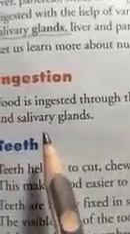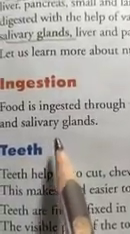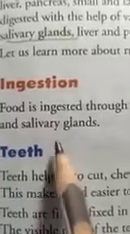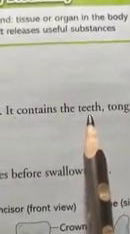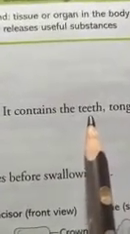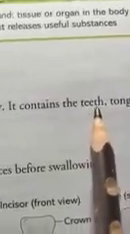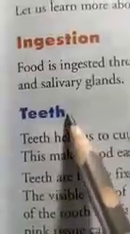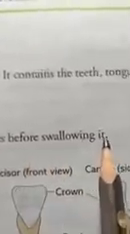Dear students, we have learned that the process of taking food into the body is called what? Ingestion. Human beings have a mouth for the ingestion of the food. The food is taken into the body through the mouth with the help of hands. So let's start first with teeth. Teeth help us to cut, chew and break down the food into smaller pieces before swallowing it.